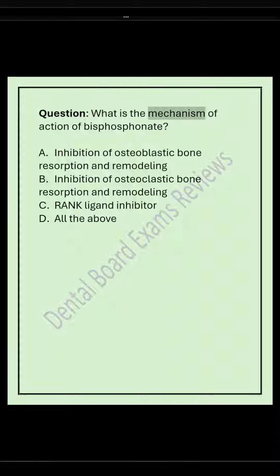Question: what is the mechanism of action of bisphosphonate? A. Inhibition of osteoblastic bone resorption and remodeling. B. Inhibition of osteoclastic bone resorption and remodeling. C. Rank ligand inhibitor. D. All the above. Answer is B.